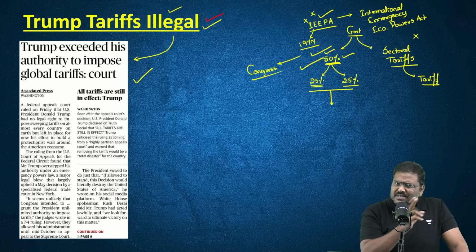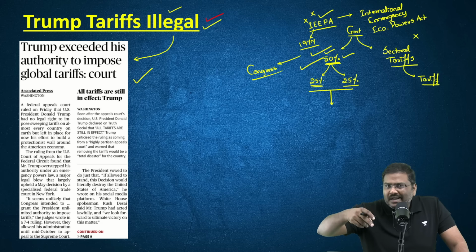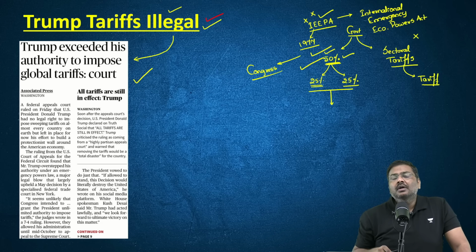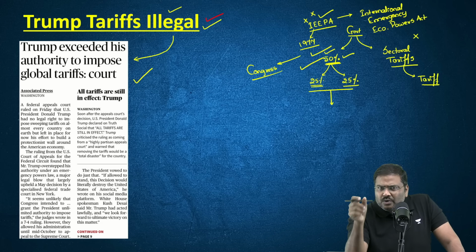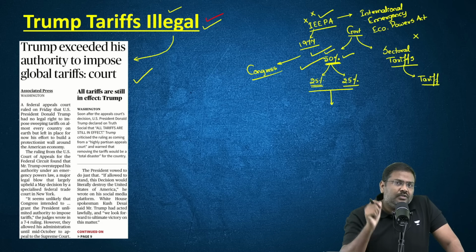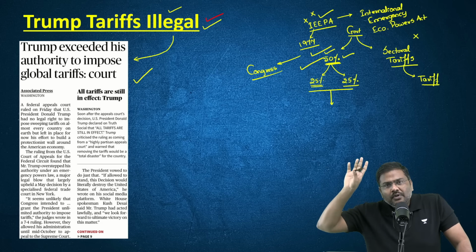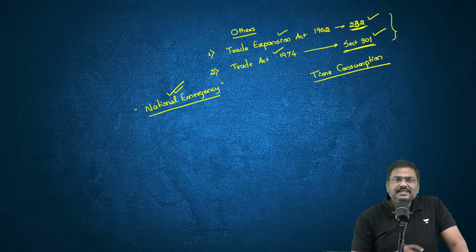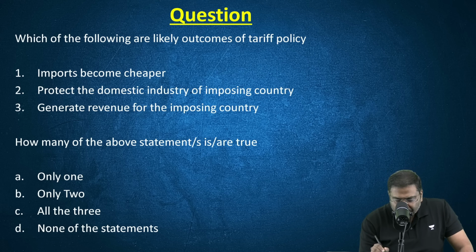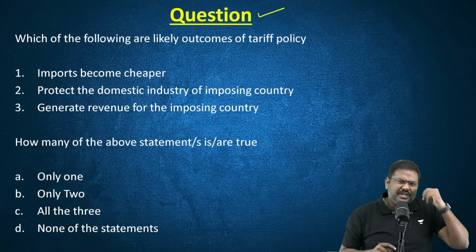And last point, which is a repetition: immediately these tariffs will not be withdrawn. The time period has been given to the USA administration till the 14th of October, and till then, it can approach the Supreme Court of the USA. Done. So these are certain very important points. Based on this, I've given an MCQ.